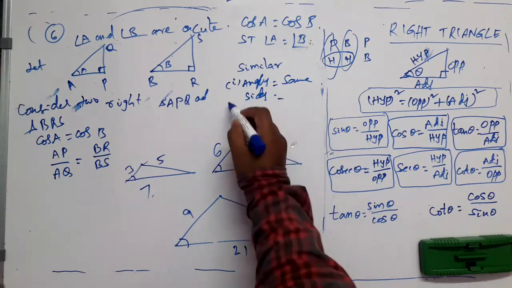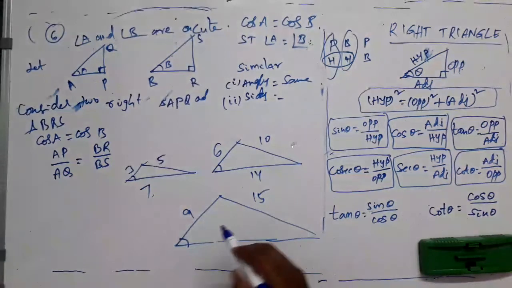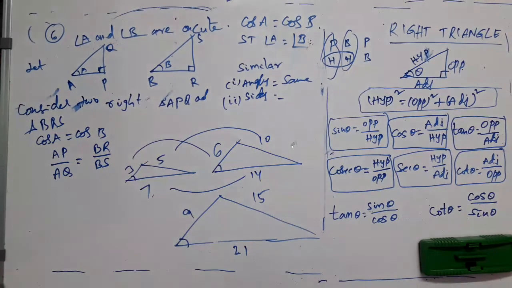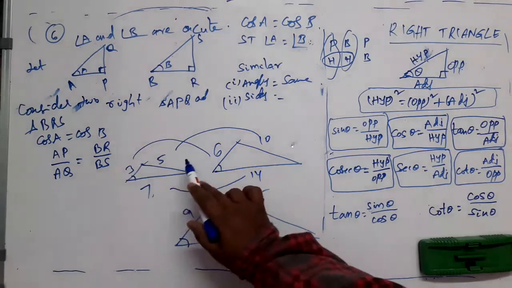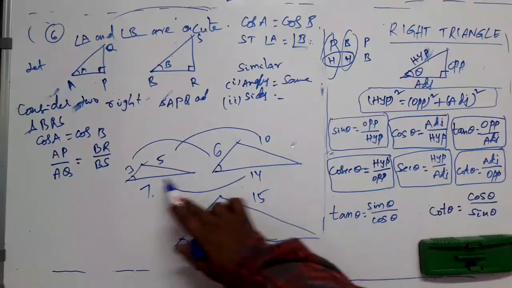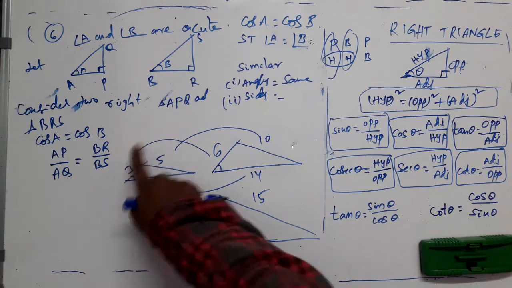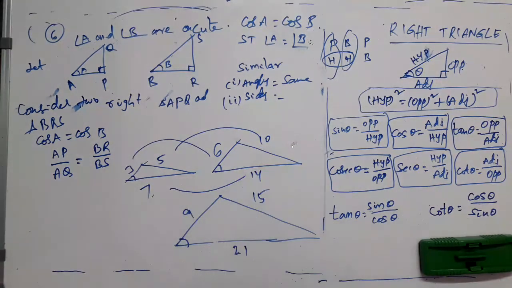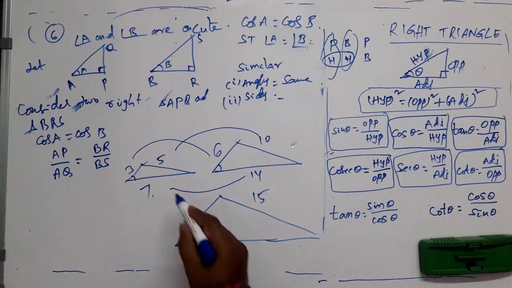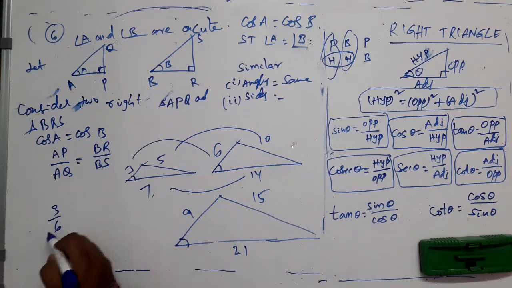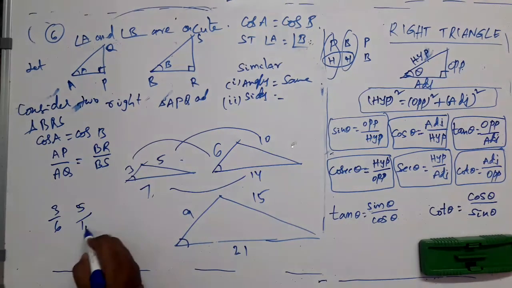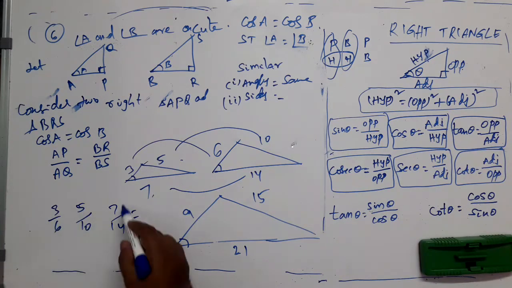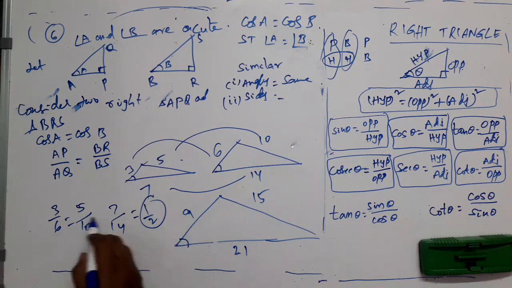You observe the sides. Have you observed any relation? 3, 6, 5, 10, 7, 14. Yes, this is 2 times. 3 into 2, this is 2 times. Or in another way, 3 by 6, 5 by 10, 7 by 14 are all the same. 5 by 10 is 1 by 2, 3 by 6 is 1 by 2, 7 by 14 is 1 by 2. So they are the same.